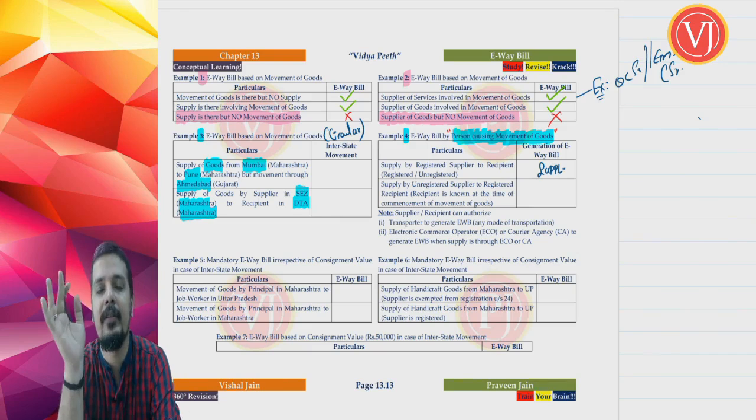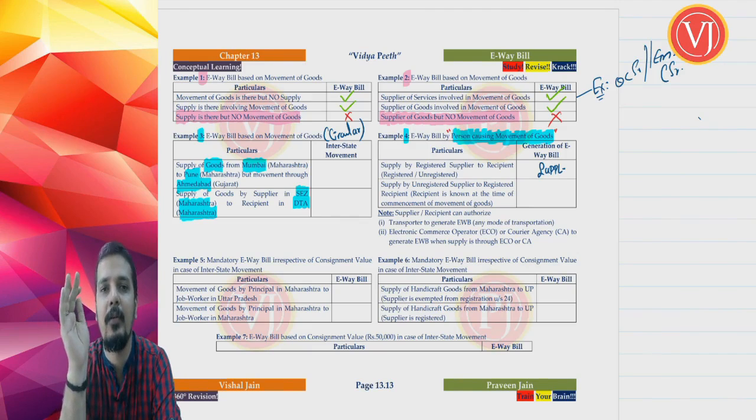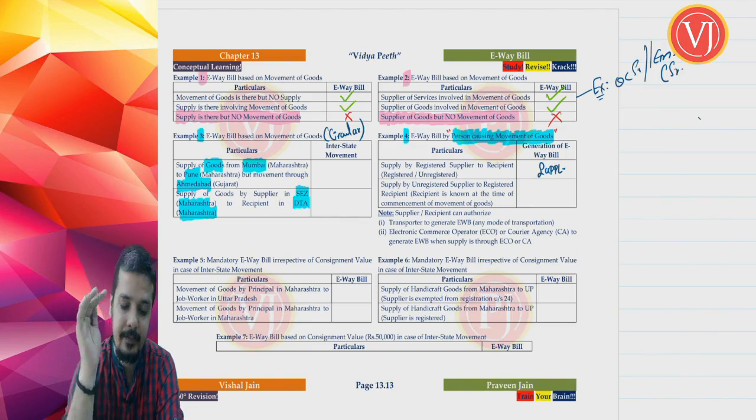Supplier is the person who is normally thought to be the person causing movement of goods. Supplier is held to be a person who is normally causing movement of goods, but there's an exception.